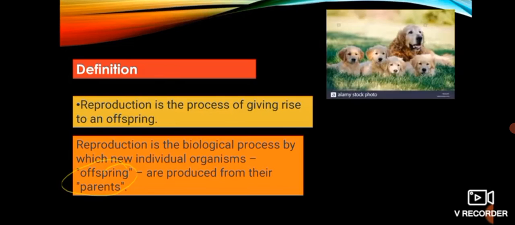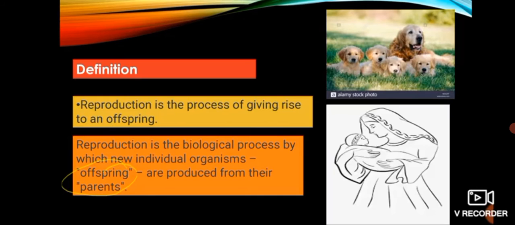Dear students, if we look into this image, a dog with puppies, it means that a dog is producing its own kind of species, and this production process is called reproduction. Same with us humans, we are the babies of our parents.